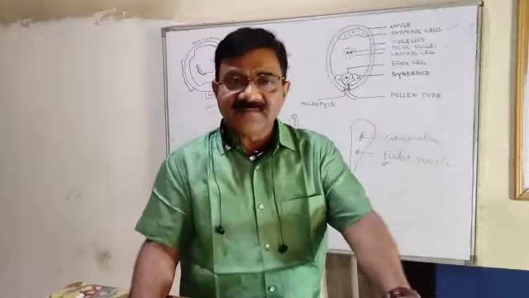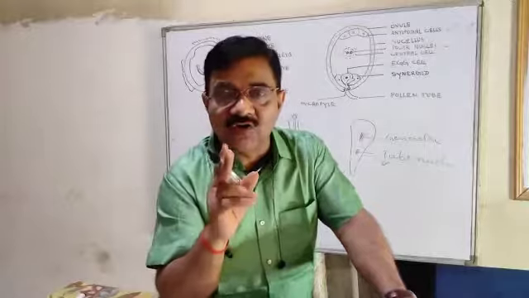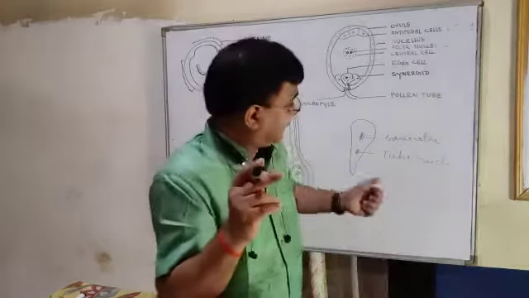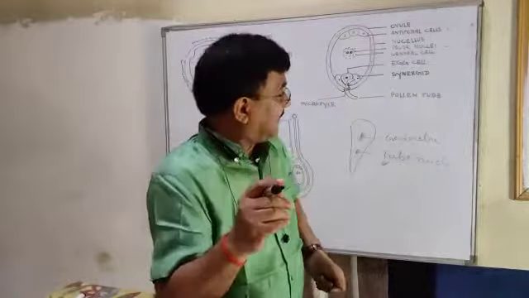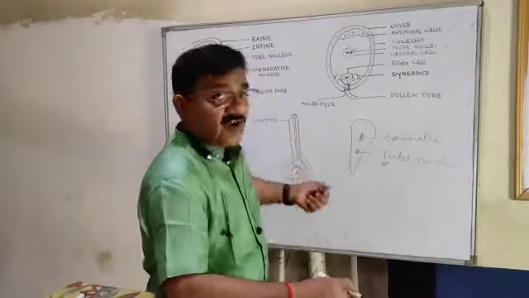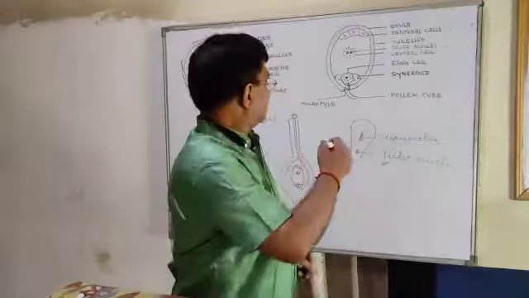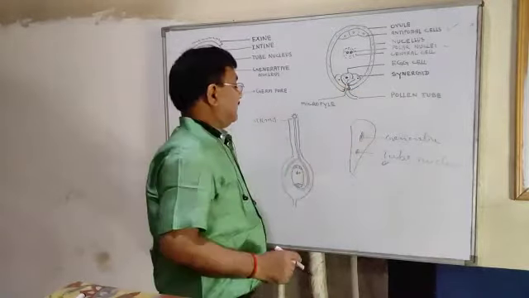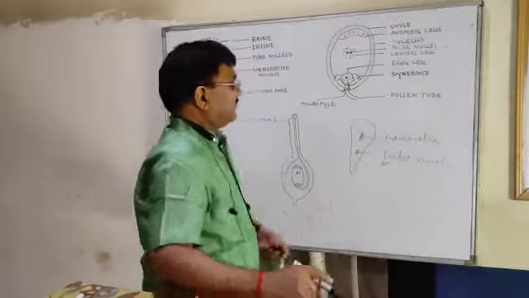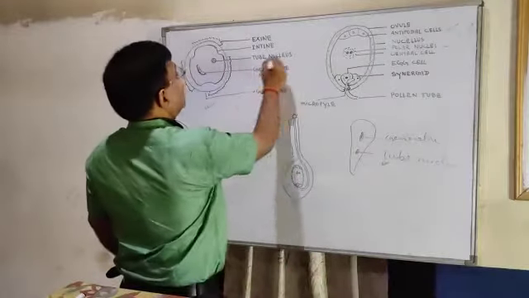Very clear? Tube nucleus guides the growth of the pollen tube to the micropyle, and by dissolving the tissue, this pollen tube reaches the micropyle. Now, this tube nucleus work is over.